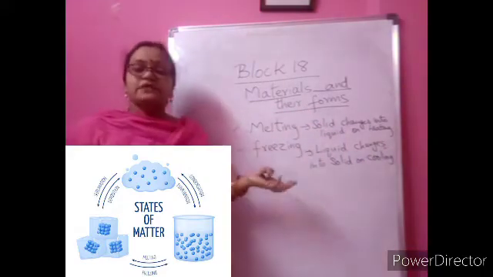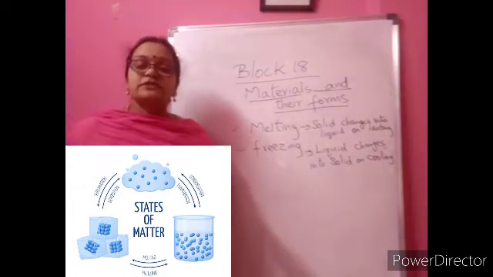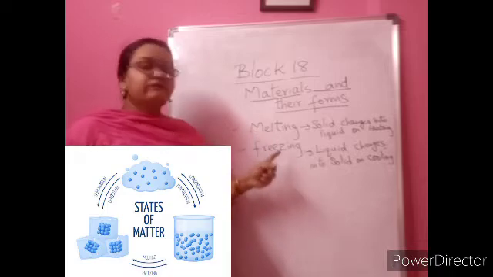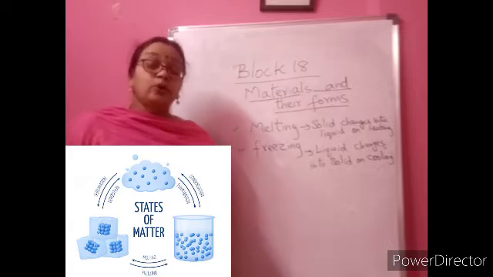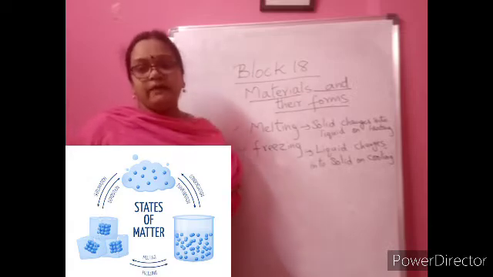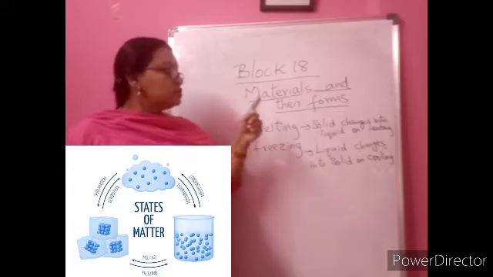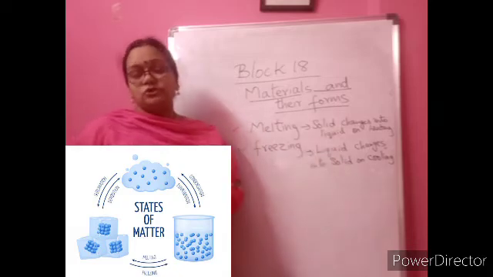Example, by now you know how to give them. I have told three examples. You can think of more examples, how a solid is changing into liquid, how a liquid is changing into solid. So melting, freezing, spellings you have to learn. You have to know what it is and why it is happening also. Now let us move on to the next part. What are we learning? Solid to liquid and liquid to solid.